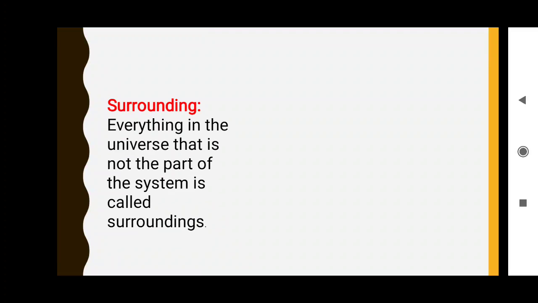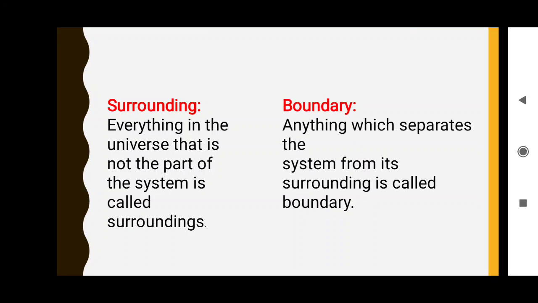Next, which statements can we give for surroundings? Everything in the universe that is not part of the system is called the surroundings. Then the boundary. In the last slide, I said it is the outline of the system. Anything which separates the system from its surroundings is called the boundary.